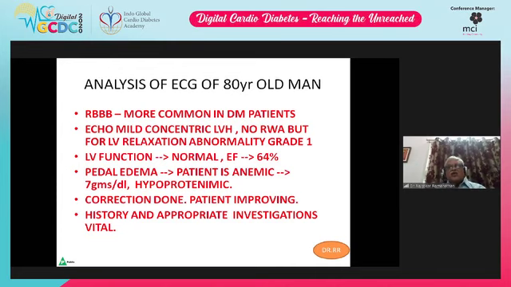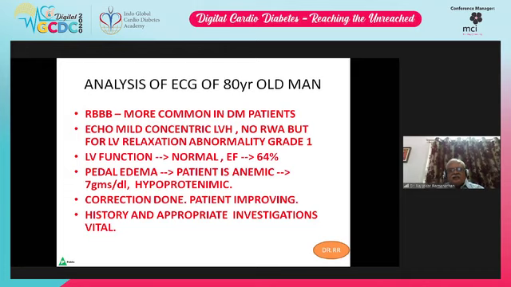Echo shows mild concentric LVH, no regional wall abnormality, but LV relaxation abnormality, rather grade 1. LV function normal because the ejection fraction is 64%. But the patient has pedal edema. Patient is anemic, that is 7 grams per deciliter.